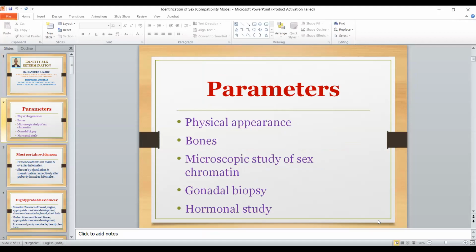With all these parameters, we can give some clue to the investigating officer for the identity of that individual. Physical appearance is common sense, but it is not conclusive. Bones, in the practical, you have learnt about the bones, how that person's sex can be determined. Microscopic study of sex chromatin, gonadal biopsy, hormonal study. One by one we are going to learn these.